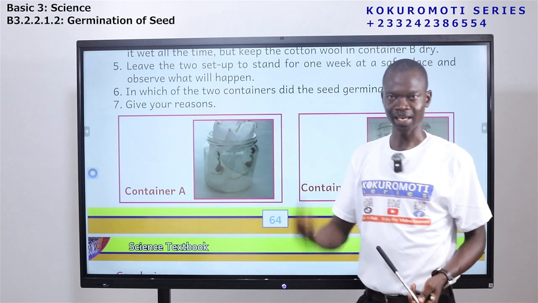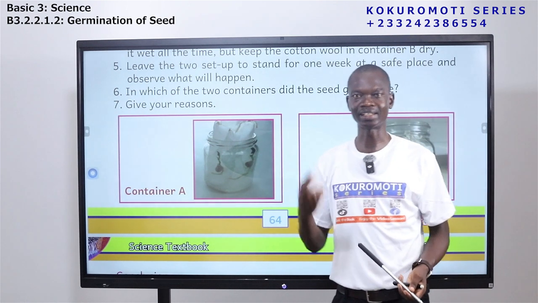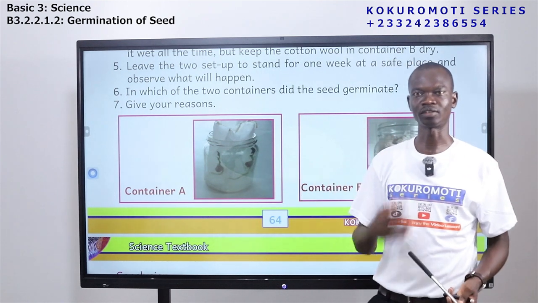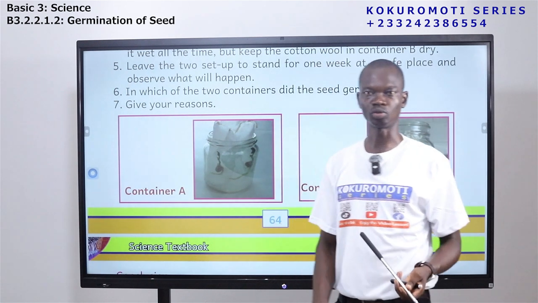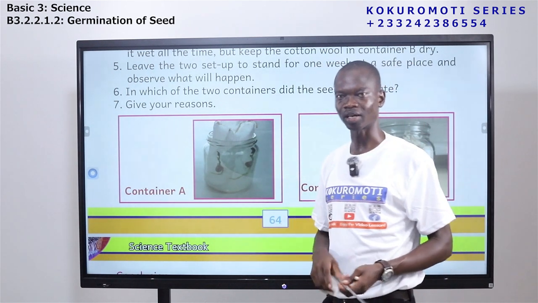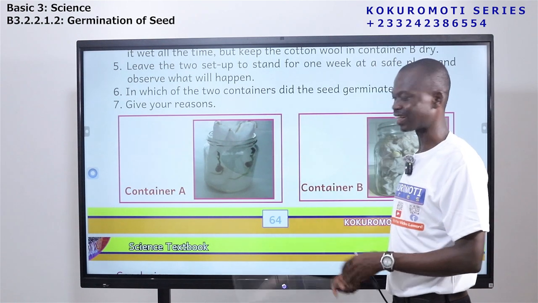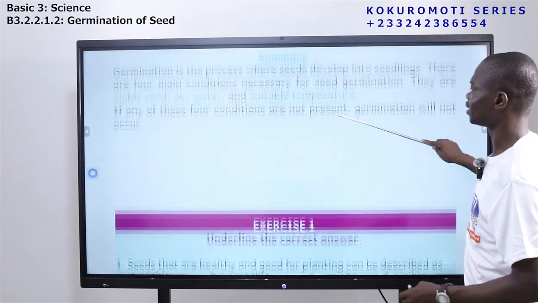Two, the seed needs air. The seed needs water, and then temperature. The temperature should be suitable. It shouldn't be high temperature. It shouldn't be too low either. So it should be a suitable one. And if all these conditions are there, the seed will germinate.